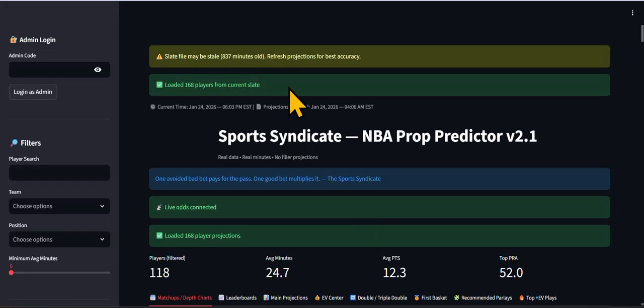All right. So I got a comment. He said, man, listen, my slate is stale. As you see here, it says slate may be stale. Upload refresh possessions for best accuracy. All right. So I got a comment on YouTube, and he was like, yo, help me out. My slate is stale. It needs to be updated. Let me explain what this means.